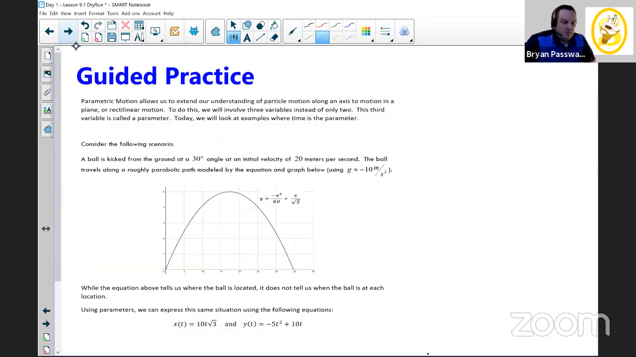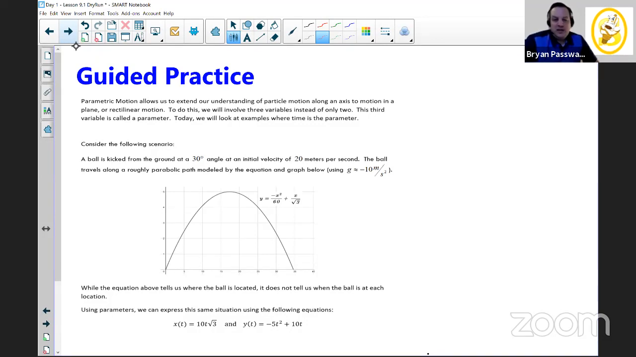So let's take a look at this. Parametric motion allows us to extend our understanding of particle motion along an axis. In the warm-up, particle P was moving just along the x-axis, and particle Q was moving just along the y-axis. And that's what we learn about in Calc AB, is just one particle moving back and forth along an axis. Parametric motion allows us to extend those ideas, those concepts, into a plane. So now it's not bounded by just moving along an axis. It can move sort of freely in an XY coordinate plane.